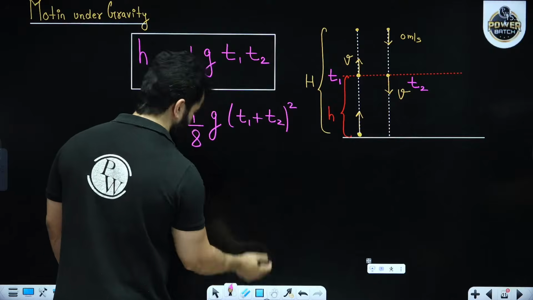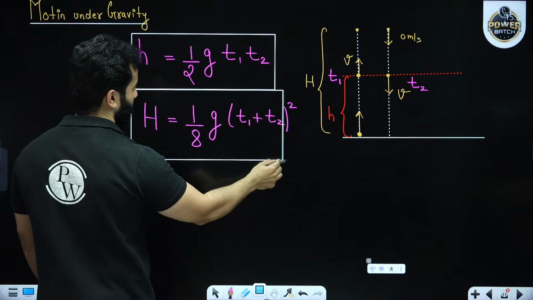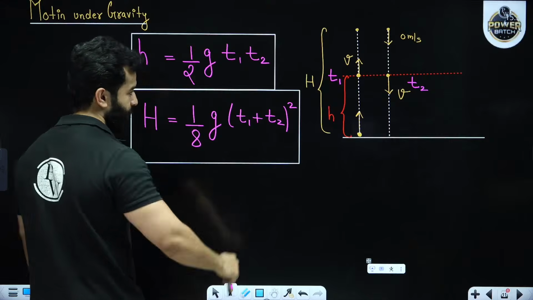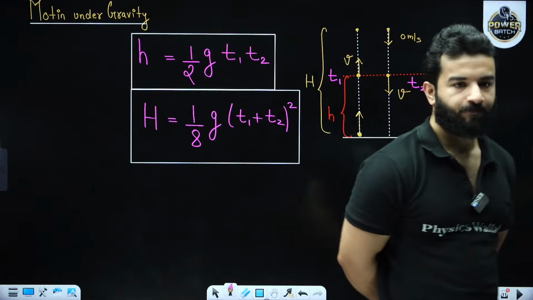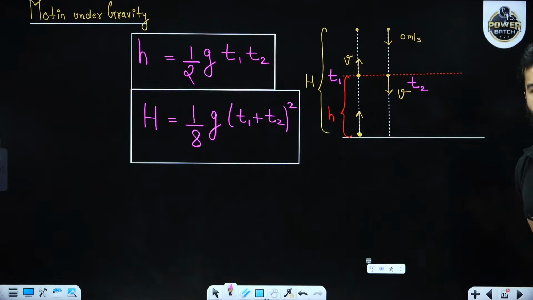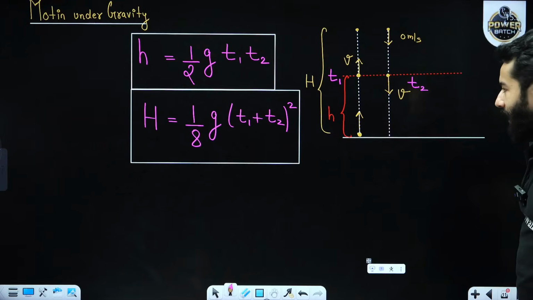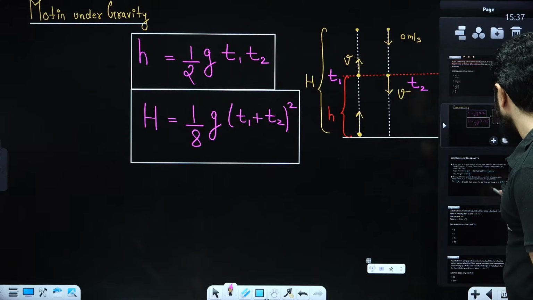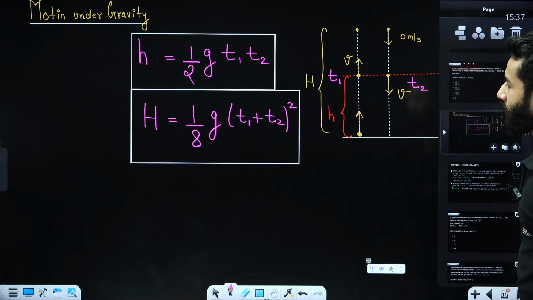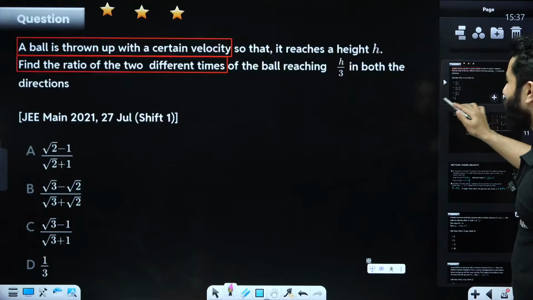This is another formula. All right, clear? h is equal to 1 upon 2 g t1 t2 and H is equal to 1 upon 8 g (t1 plus t2) whole square. Now, let's use these concepts over here.